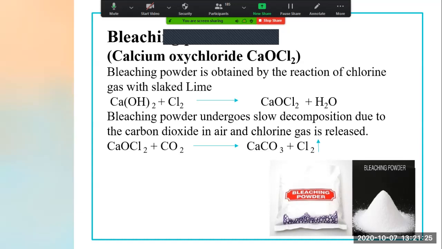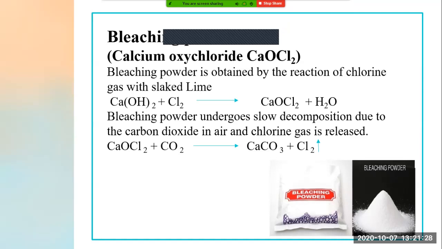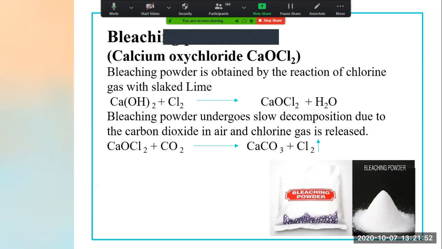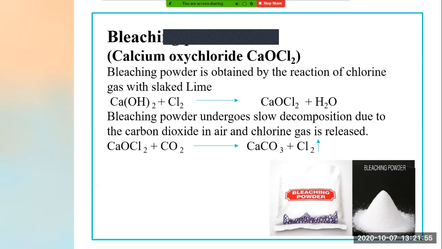So never ever leave your bleaching powder open. Keep it in a jar, and don't keep the jar open for a long time. Whenever you need it, open it at that time, otherwise keep it always closed, because as you open it, slowly it will start decomposing and lose its property. Why will it lose its property? Because carbon dioxide present in the air reacts with your bleaching powder, your calcium oxychloride, and the chlorine gas, which is useful for your washing and cleaning purpose, will be released from it, and the activeness of the powder will decrease.